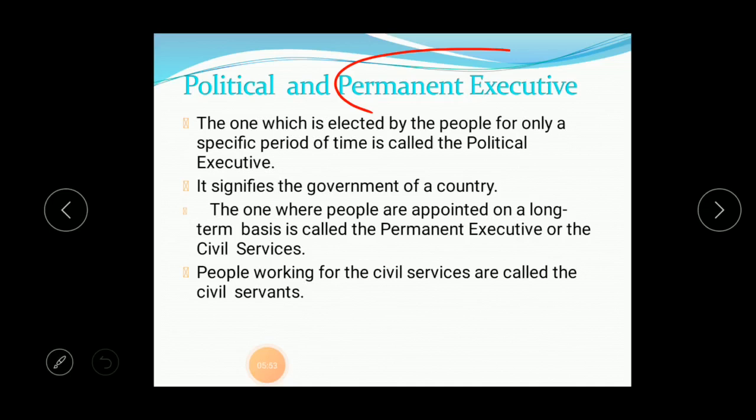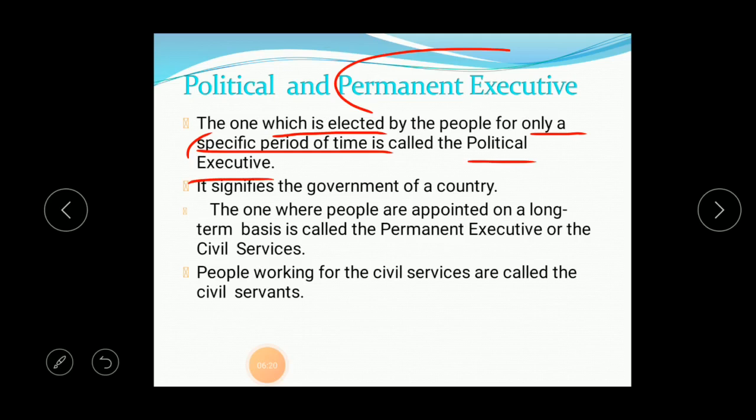So one who is elected by the people for only a specific period of time. We have the MLAs, MPs, all these people who are elected by the people for a specific time. Specific time means 5 years. So for the specific time only they are taken. So they are called the political executives.